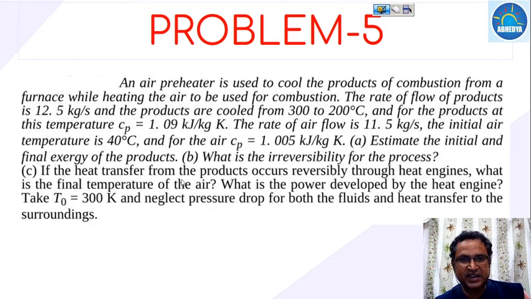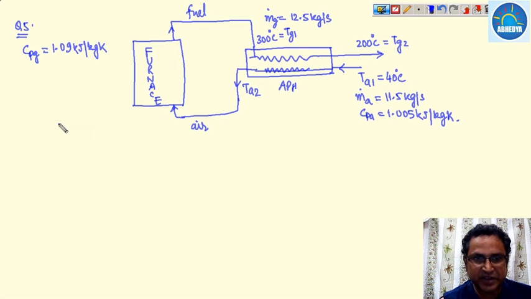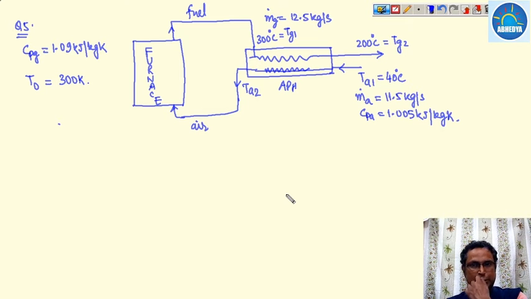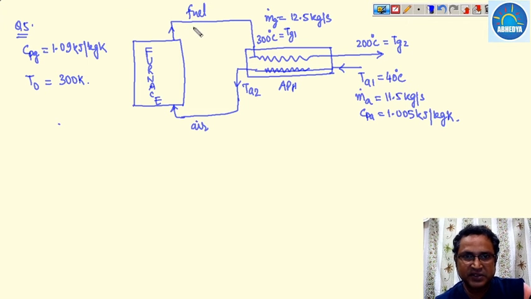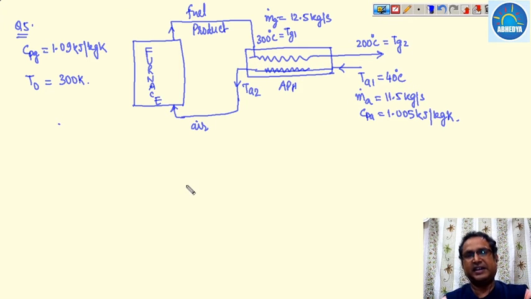Third, if the heat transfer from the products occurred reversibly through heat engines, then what is the final temperature of the air, and what is the power developed by the heat engine? Take T0 equal to 300 Kelvin, the ambient temperature, and neglect the pressure drop for both fluids and heat transfer to the surroundings. This is our product, and here it is air.